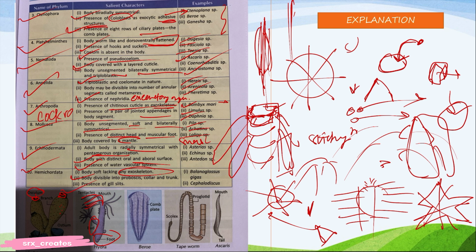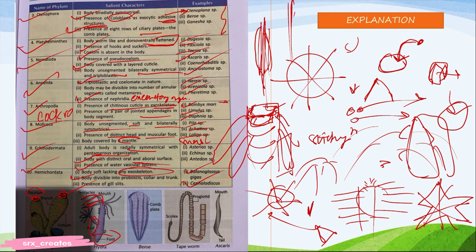Presence of gill slits. Now, gill slits are openings in the sides of an animal's throat region. Okay, gill slits are openings actually. I can't give you a picture here right now, but if I can, I will give. They are found in many aquatic animals, especially fish.